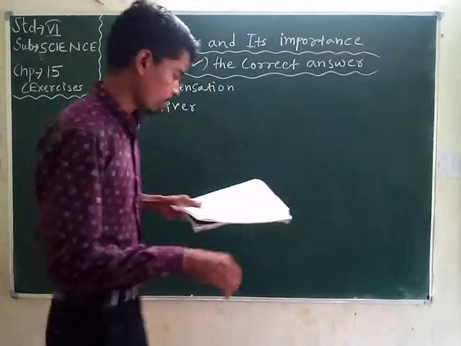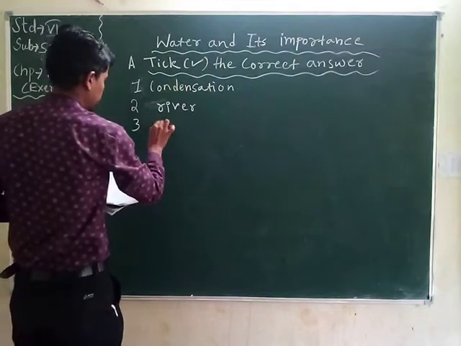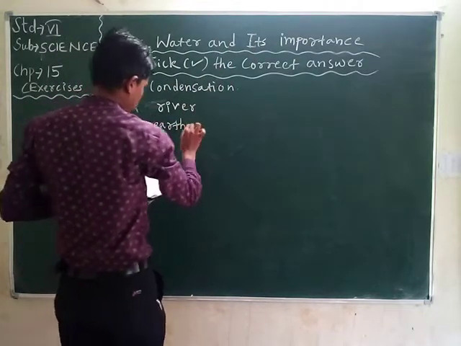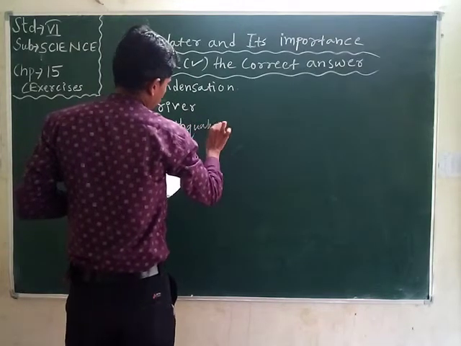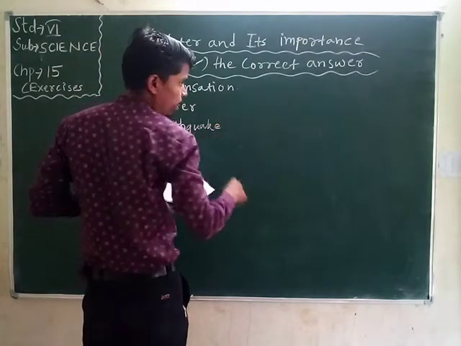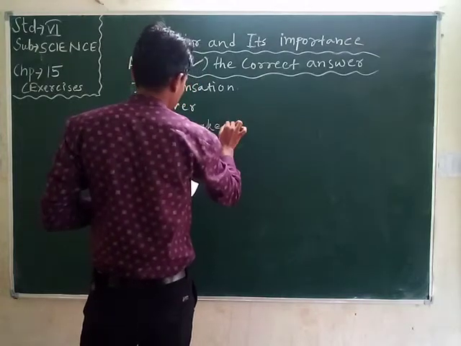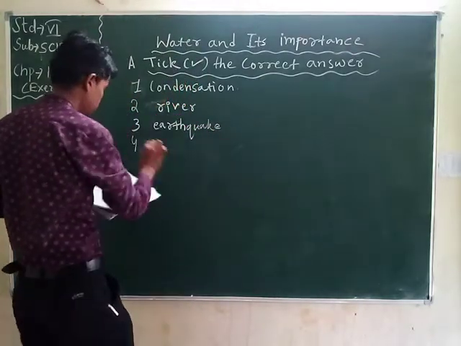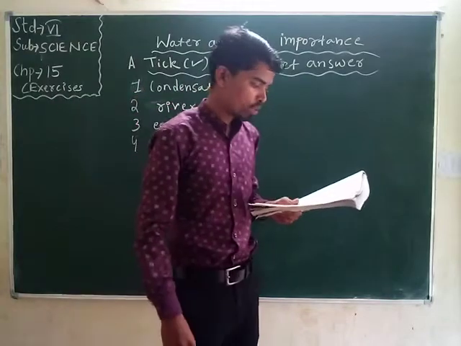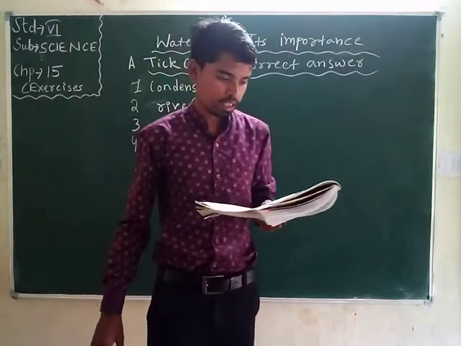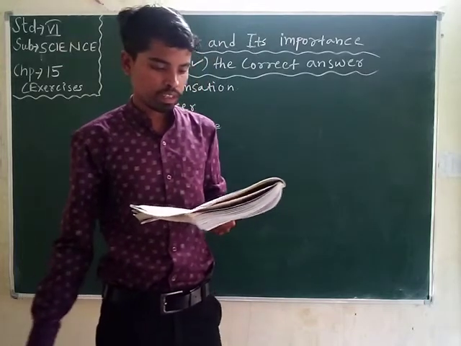So student, earthquake is a natural disaster and not associated with water.